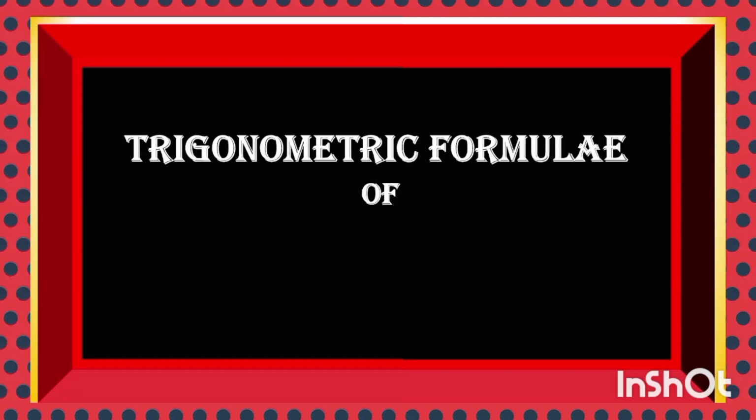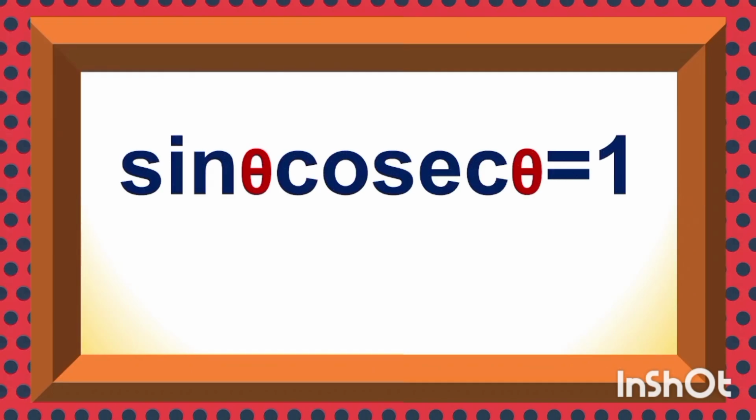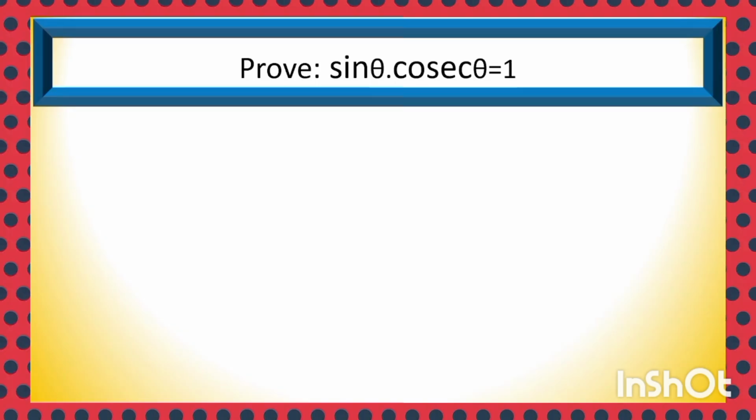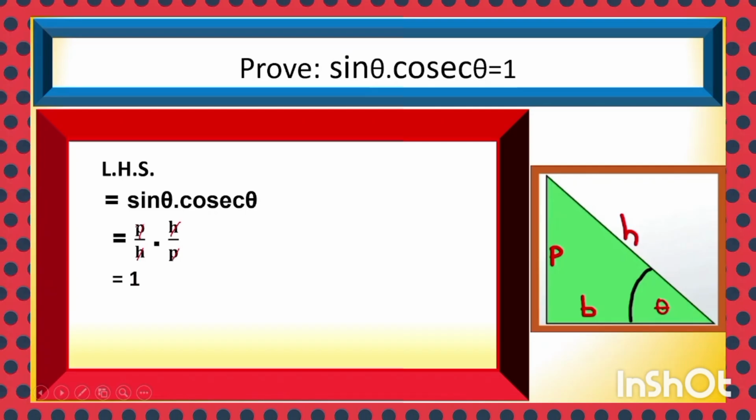Trigonometric formula of 1. Sin theta into cosec theta is equal to 1. The product of sin theta and cosec theta is equal to 1. Important concept. Sin theta into cosec theta: you know sin theta is P by H, cosec theta is H by P. So here it can be cancelled, and you get the product 1. Thus sin theta into cosec theta is equal to 1.